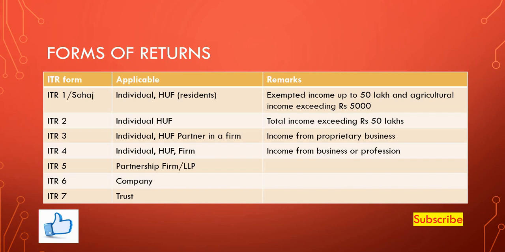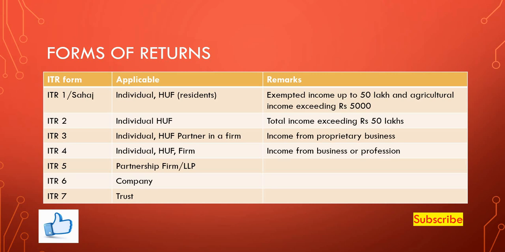In case of these forms of returns, there are 7 forms for the assessment year 2021. The first one is ITR1, which is also called Sahaj. This is applicable to an individual assessee and the Hindu undivided family who are residents and whose income is in the form of salary or pension or income from other sources, excluding casual income such as winnings from horse races, lottery income, etc. This is to be filed only if the exempt income is up to rupees 50 lakhs and agriculture income is not exceeding rupees 5,000.